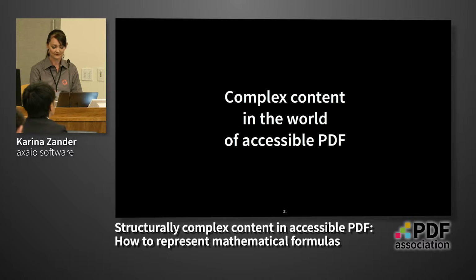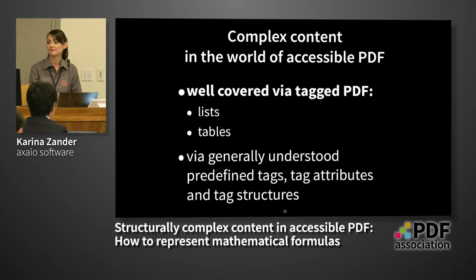So what is quite well covered already through tagged PDF are lists and tables. This is achieved via generally understood predefined tags, tag attributes, and the tag structure.